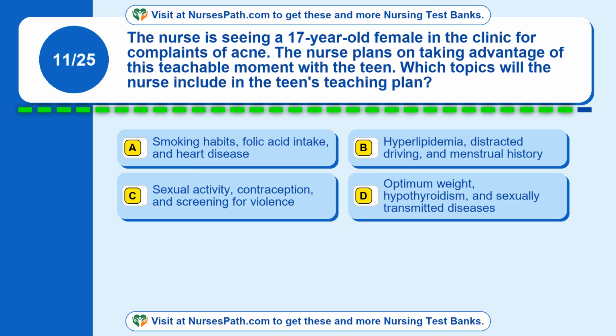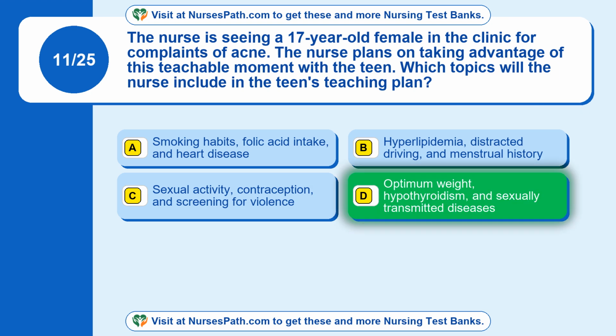Question 11. The nurse is seeing a 17-year-old female in the clinic for complaints of acne. The nurse plans on taking advantage of this teachable moment with the teen. Which topics will the nurse include in the teen's teaching plan? Option A. Smoking habits, folic acid intake, and heart disease. Option B. Hyperlipidemia, distracted driving, and menstrual history. Option C. Sexual activity, contraception, and screening for violence. Option D. Optimum weight, hypothyroidism, and sexually transmitted diseases. The correct answer is option D.